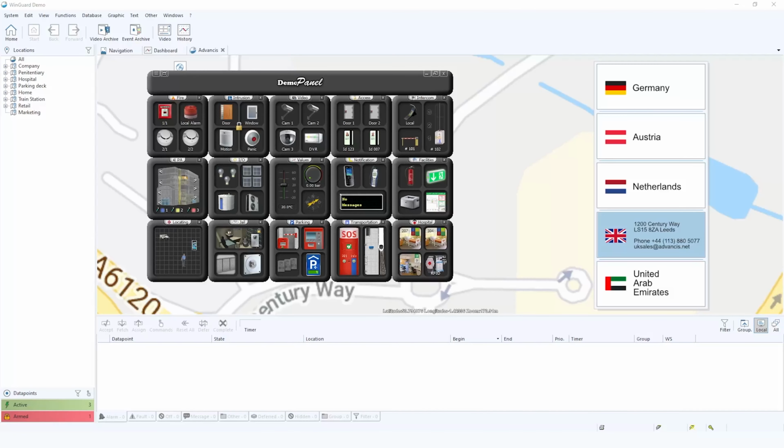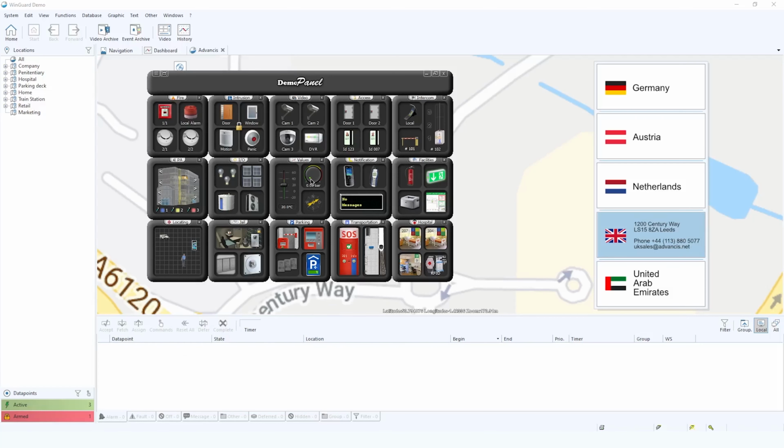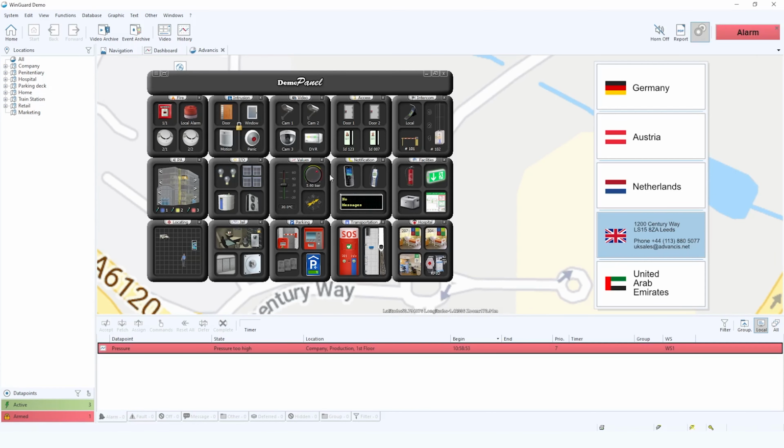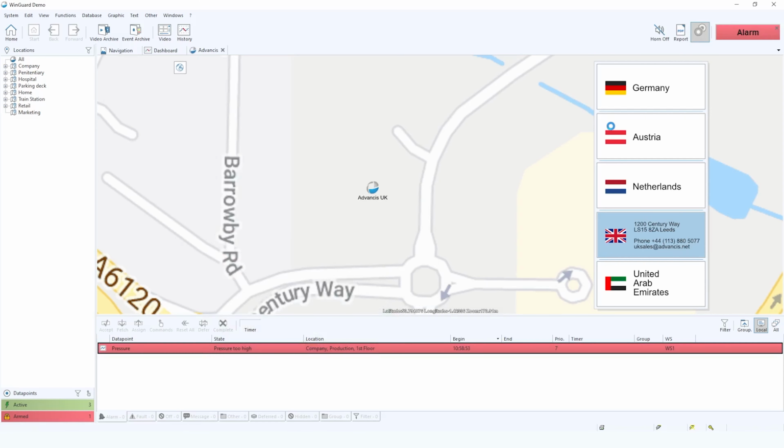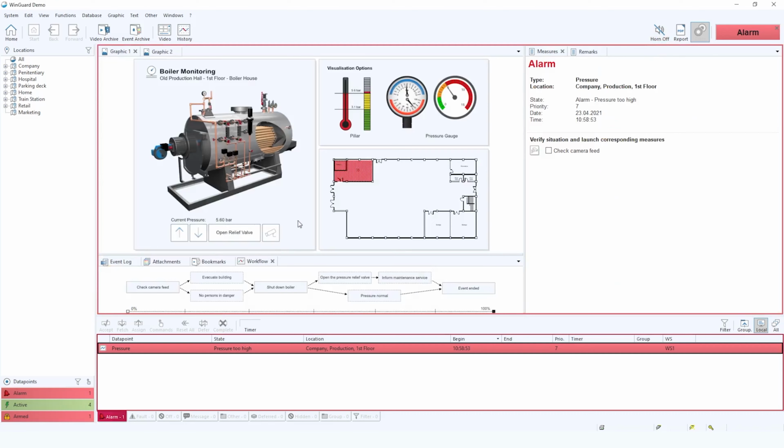In this video, I'm going to demonstrate how a high pressure alarm from a boiler system could be handled in WinGuard. From our virtual panel, I've initiated the alarm. As you can see, immediately this is a high priority alarm. It's come up on the alarm stack within WinGuard.